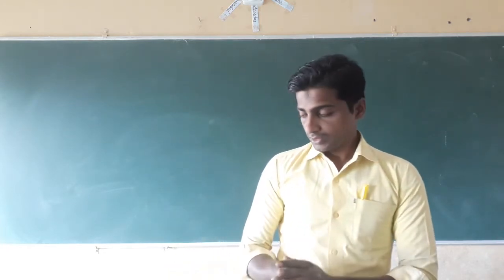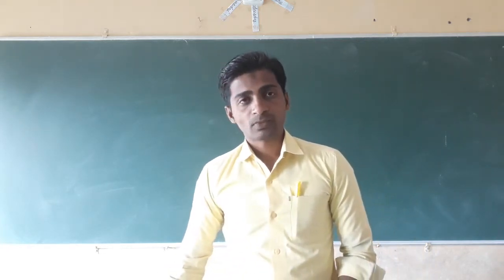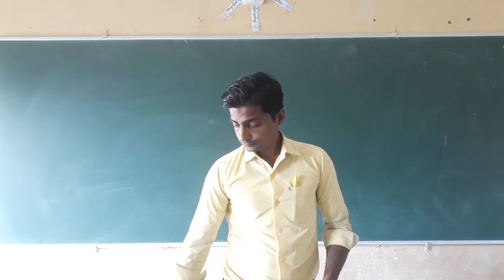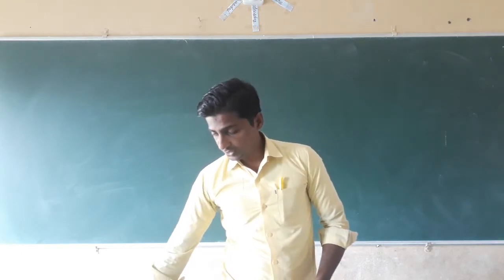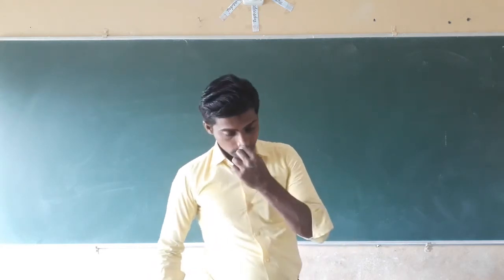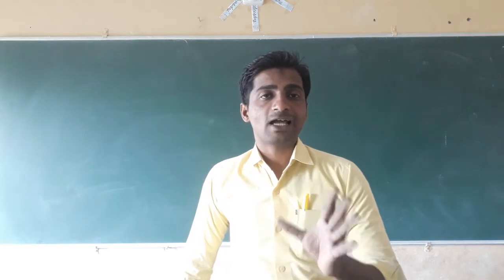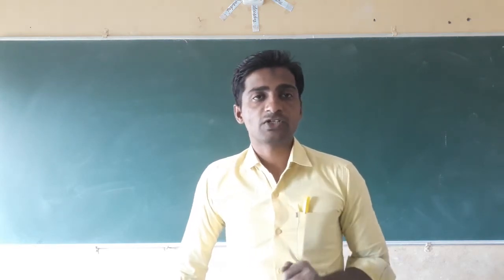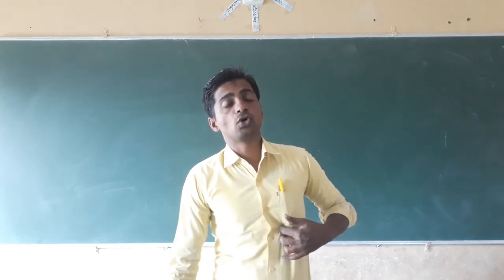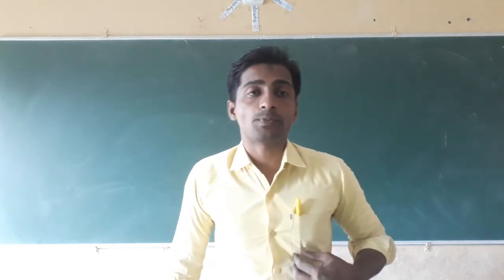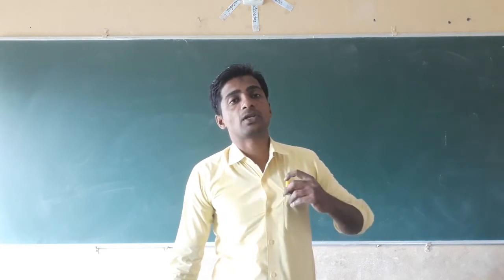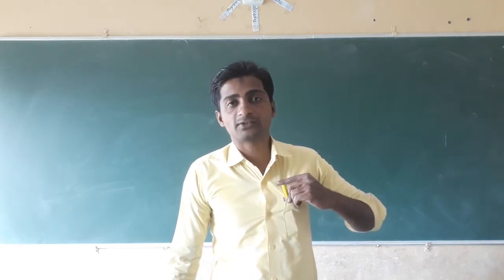Dear students, in the previous class we completed the topic of light, shadow and reflection. That is the 11th topic, in which we studied luminous and non-luminous objects, or the light. Light is a form of energy. Objects that produce light are called luminous objects. We also studied non-luminous objects. Those things which do not produce light are called non-luminous objects.